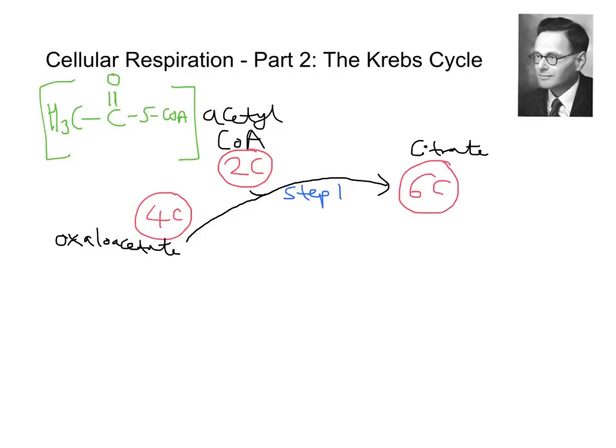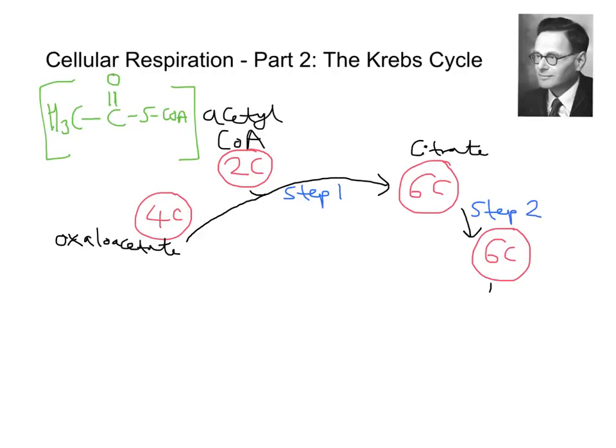So step 1 is producing citrate. That 6 carbon molecule, citrate, goes on and, through a process which you don't need to necessarily worry about for this video, produces another 6 carbon compound, and that's step 2. I'm more doing this just for completeness sake.